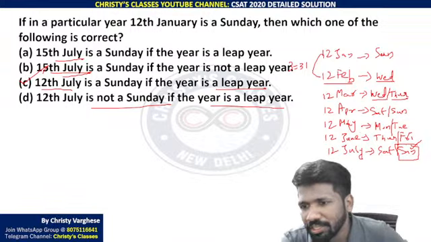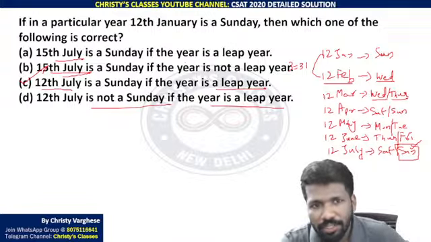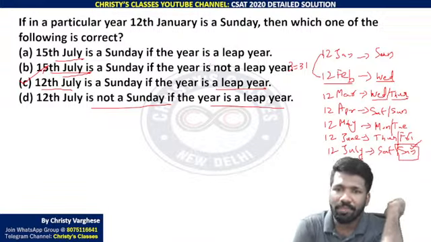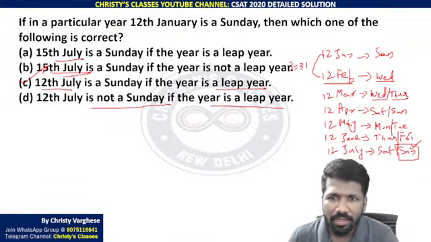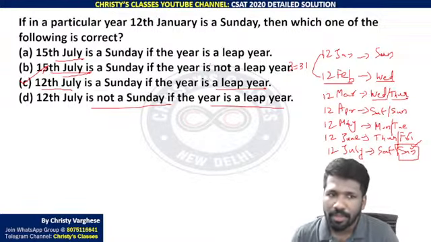15th July, 3 days shifted. Sunday, Monday, Tuesday, Wednesday if it is a leap year. 15th July is a Sunday if the year is a leap year? That is wrong. 15th July is not Sunday, it is Wednesday if it is a leap year. If it is not a leap year, it is again Tuesday only. Are you all understanding?